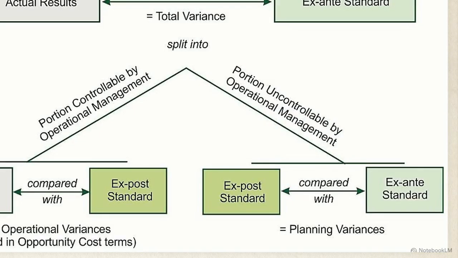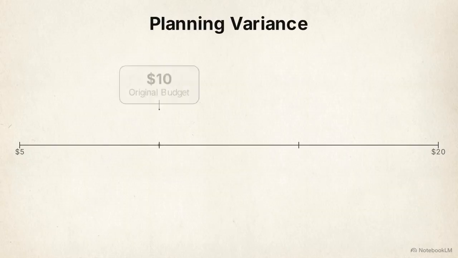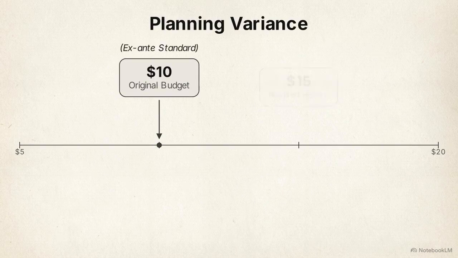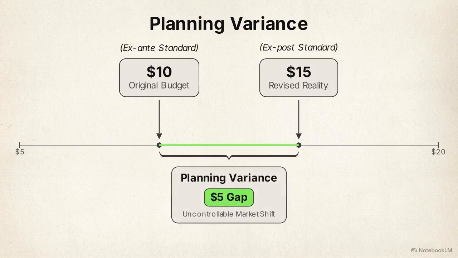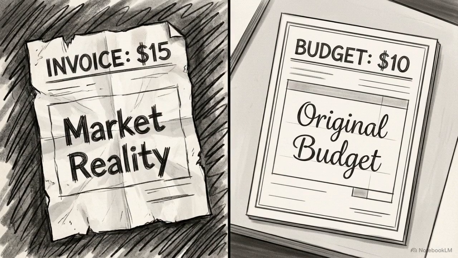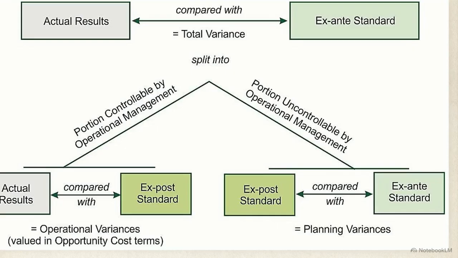Look at the right side of the split. This branch evaluates the environmental shift by calculating the planning variances. The planning variance measures the gap between the original budget, the ex ante standard, and the revised reality of the ex post standard. If we plug in our case study numbers, we compare the revised $15 ex post market reality against the $10 ex ante original budget. That yields a $5 adverse planning variance. Notice the specific classification above this branch. The planning variance is entirely uncontrollable by operational management. It assigns the penalty strictly to forecasting errors or market shifts, keeping it off the manager's scorecard.